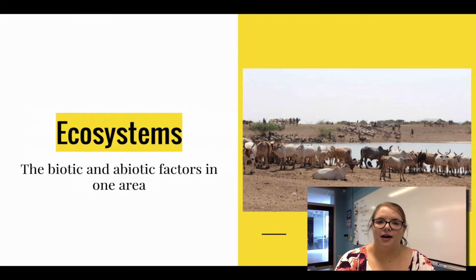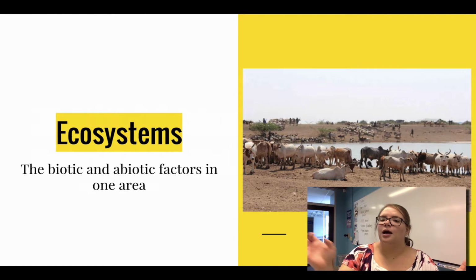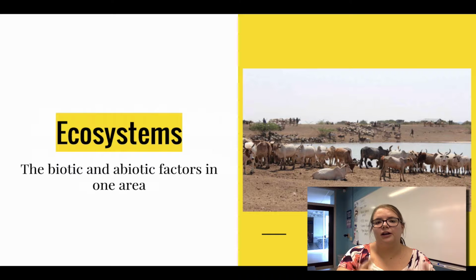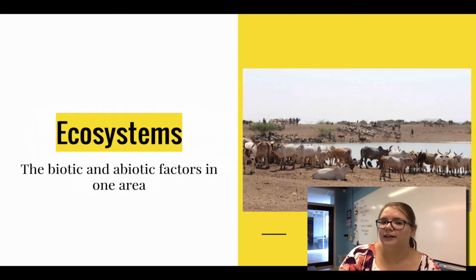And then you have the abiotic factors, the non-living things in the ecosystem. So this is the amount of rainfall it gets annually. It's the soil type, it's rock formations, it's weather patterns, climate, the temperature outside, the humidity in the air. All of those things are part of the abiotic factors. So your ecosystem is really looking at that entire community plus all the non-living things, and we're looking at how they interact together. So how does the climate affect what lives in the area? That would be studying the ecosystem.